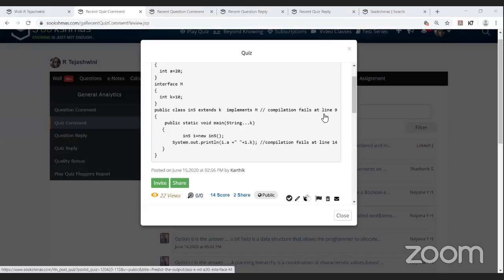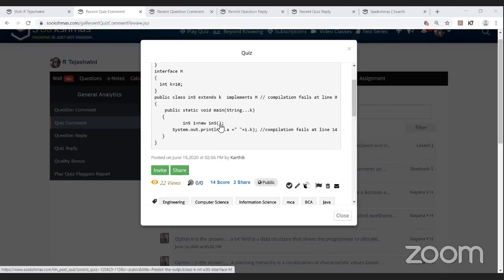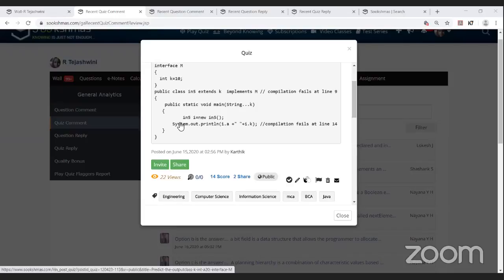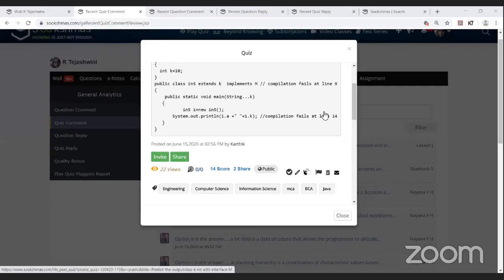Compilation fails at line 9. In the public static void main, an object i is created with new Infi, and using the print statement, i.a followed by a space plus i.k is printed. Compilation fails at line 14, it's said in the comment line.